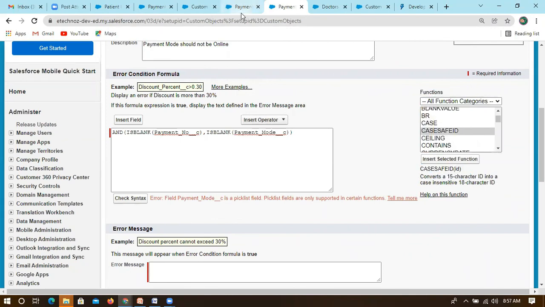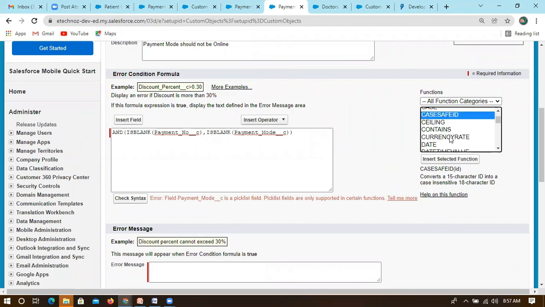Usually Salesforce offers 18 character IDs. When you create any record and check it, it will have 18 digits. Instead of 18 digits, somewhere we will be using only 15 digits. In that case we need to convert 18 digits to 15 digits, as a unique identifier. For that we will be using CASESAFEID.